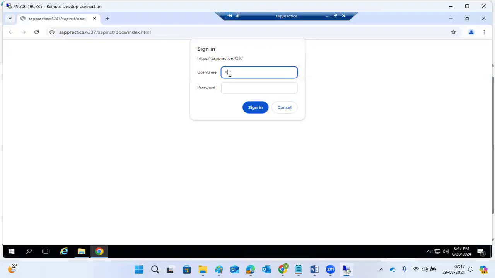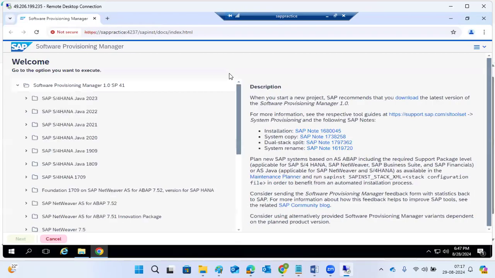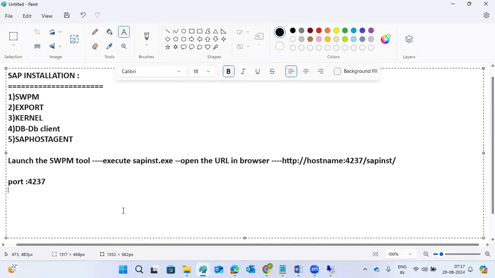Then here, just provide the user ID and the correct password. Then the SWPM screen will open. The home page will be opened. So this is the SWPM home page here. With this SWPM tool, we can do a lot of things. This is the usage of the SWPM tool.